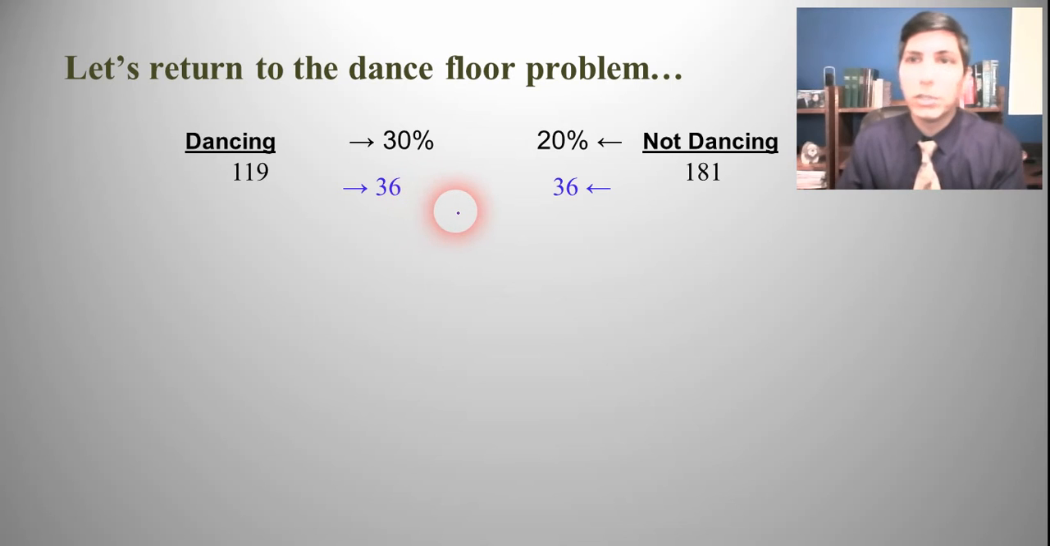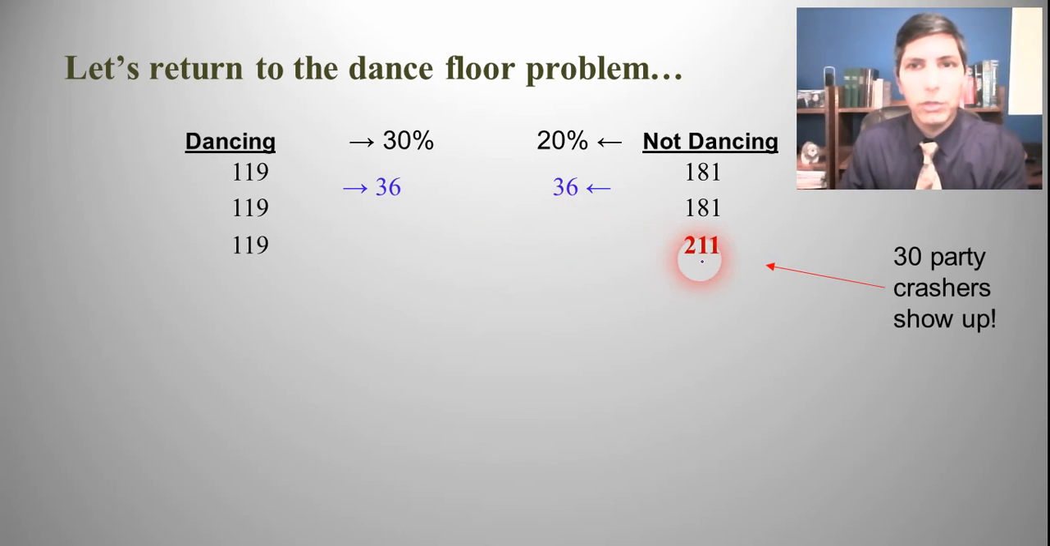Well, let's disturb this dance floor equilibrium. We're going to have some party crashers. We're going to put 30 party crashers that show up at the party. So instead of having 300 people at the dance, we now have 330 people there. So we now have 211 people that are not dancing. We still have 119 that are. Well, let's go back to the math here. We know that 30% of that 119 are going to sit down, which is still 36, but 20% of the 211 are going to get up and start dancing. So I think that's 42.